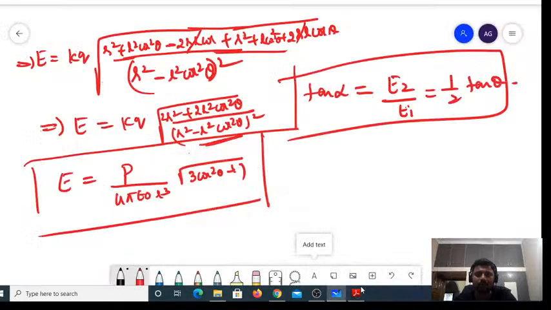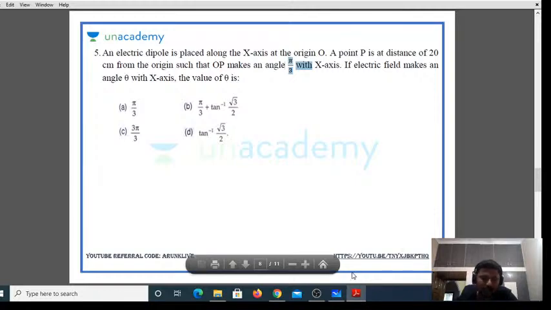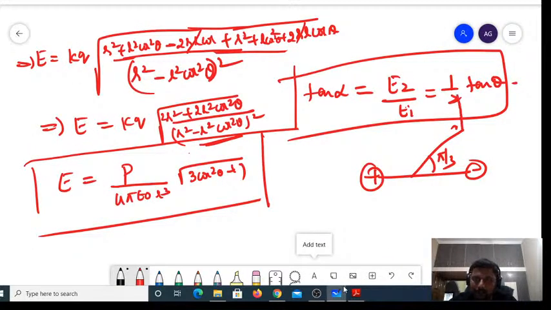Now, it is positive and negative, placed by making an angle of pi by 3, that is 60 degrees. You're supposed to find what is the direction of the electric field. If the electric field makes an angle theta with the x-axis, the resultant angle is not alpha now. This would be theta here, right? I am supposed to find the value of theta. This one you are supposed to consider as alpha, and this you are supposed to consider as theta. The angle between them you are supposed to consider as pi by 3, right?